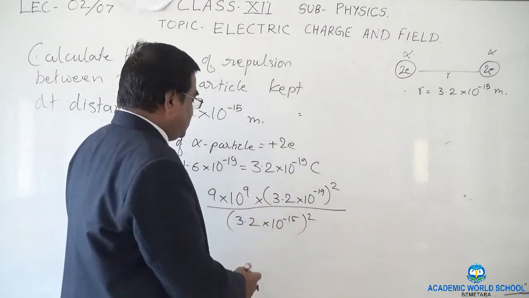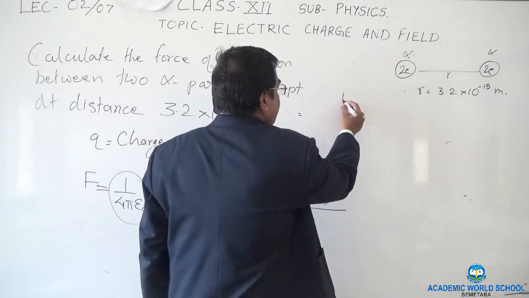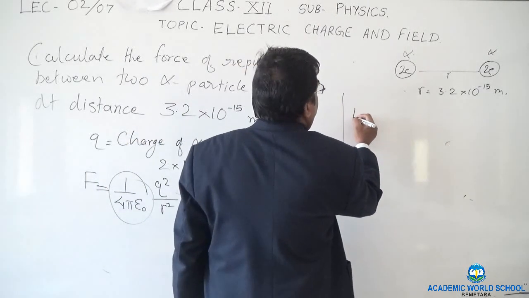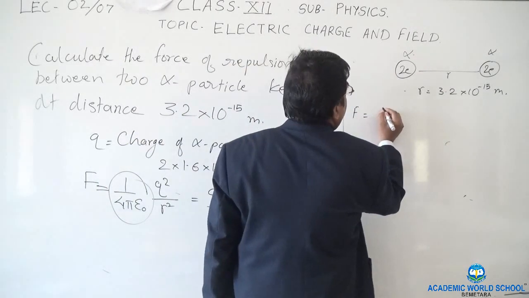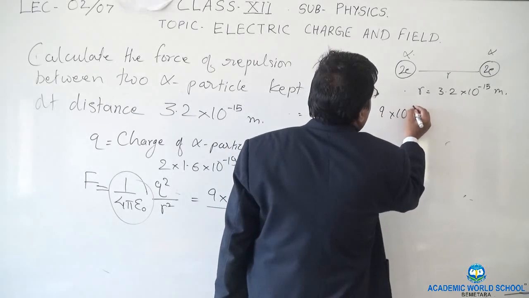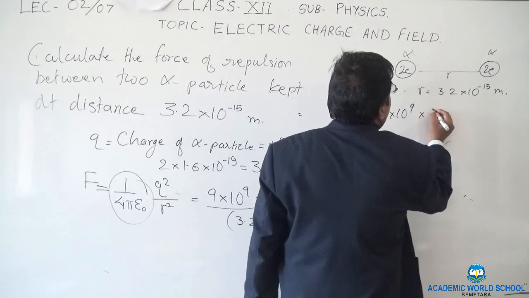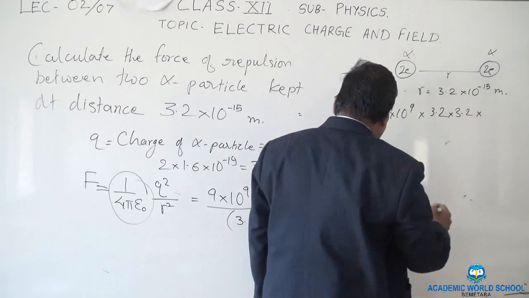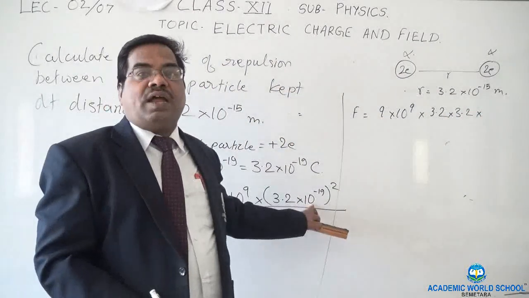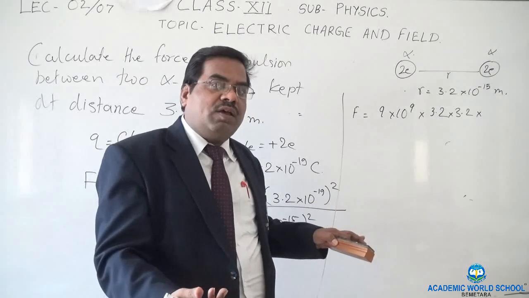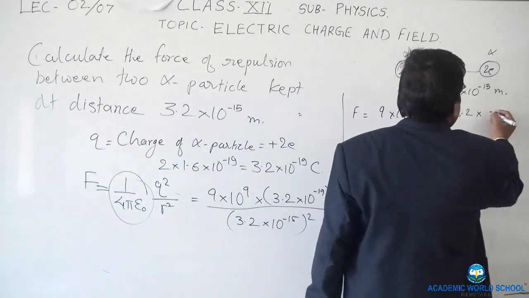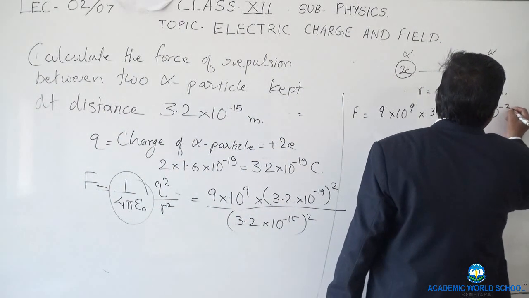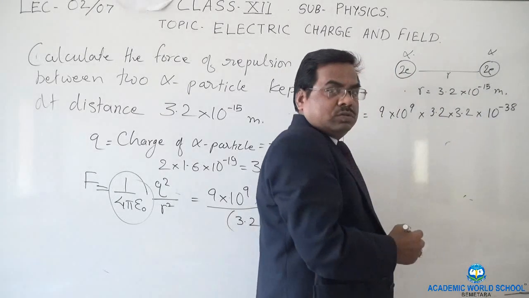Now open the brackets. F is equal to 9 into 10 to the power 9 into 3.2 into 3.2 into 10 to the power minus 19 square, which will be 10 to the power minus 38.